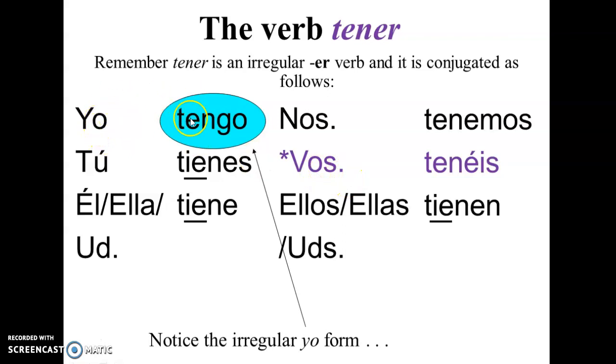Here are the conjugations, meaning I have, yo tengo; tú tienes, you have; él, ella, usted tiene, so he, she, or usted has; nosotros tenemos, we have; vosotros tenéis, this is in Spain; ellos, ellas, ustedes tienen, so they or you guys have. It's irregular also in the first person singular: tengo.